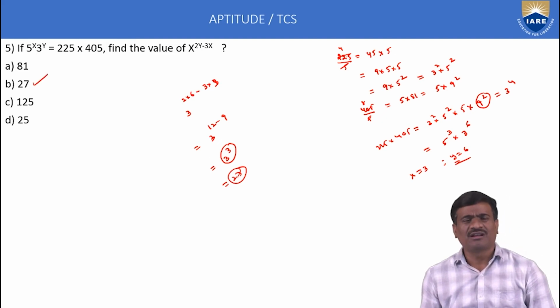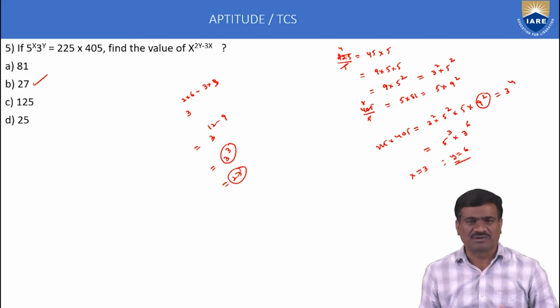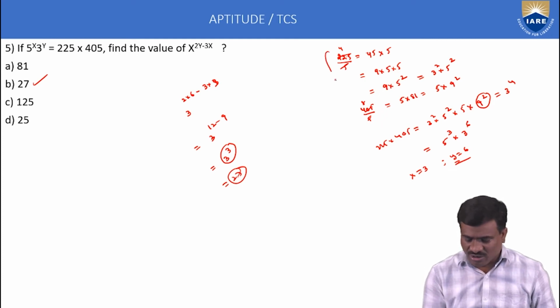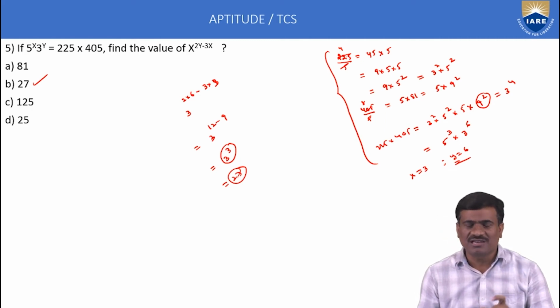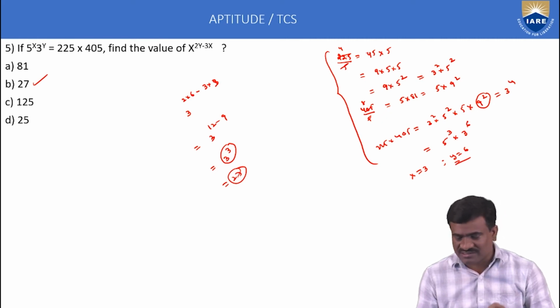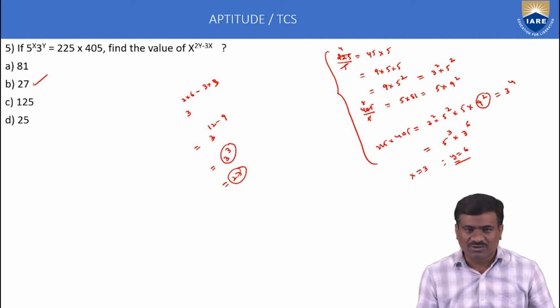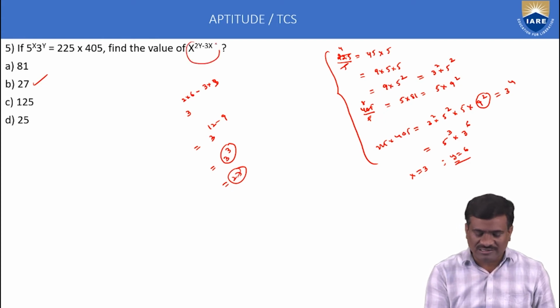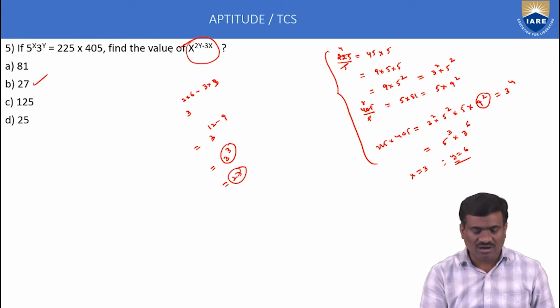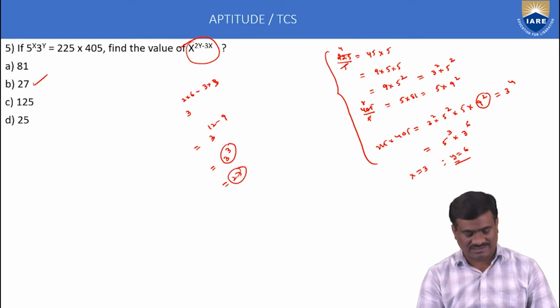This is called number theory, properties of numbers. Okay, easy method. Here, RHS convert in terms of 3 and calculate the total number of 3s, calculate the total number of 5s. Number of 3s is 6, number of 5s is 3. Therefore, comparing LHS and RHS, x value is equal to 3, y value is equal to 6. The next part is easy, that is only simplification. Answer is option B only correct.